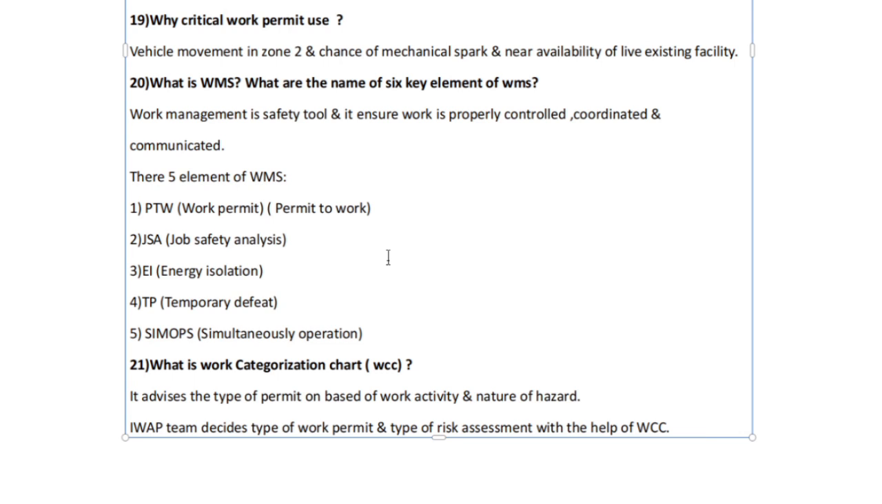What is the work categorization chart? It advises the type of permit on the basis of work activity and nature of hazards, and the IWOP team decides the type of work permit and type of risk assessment with the help of the work categorization chart.